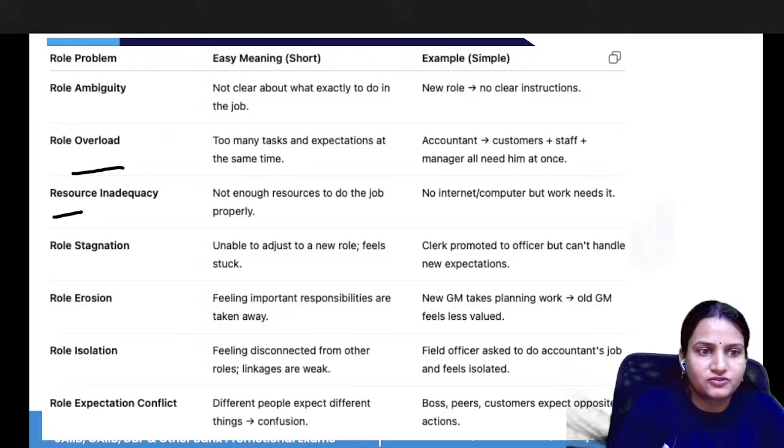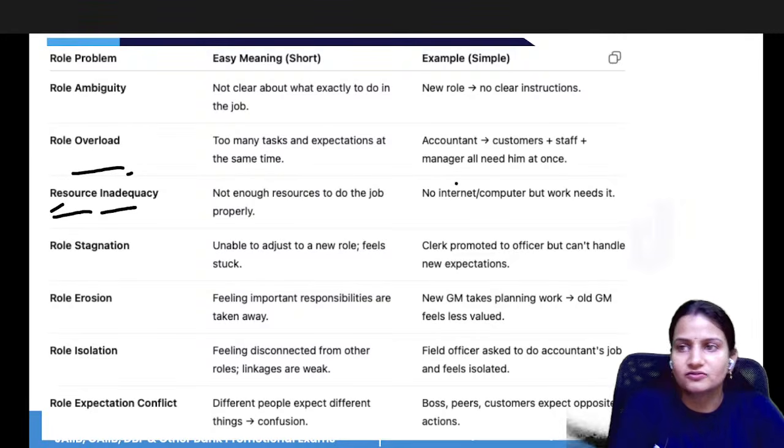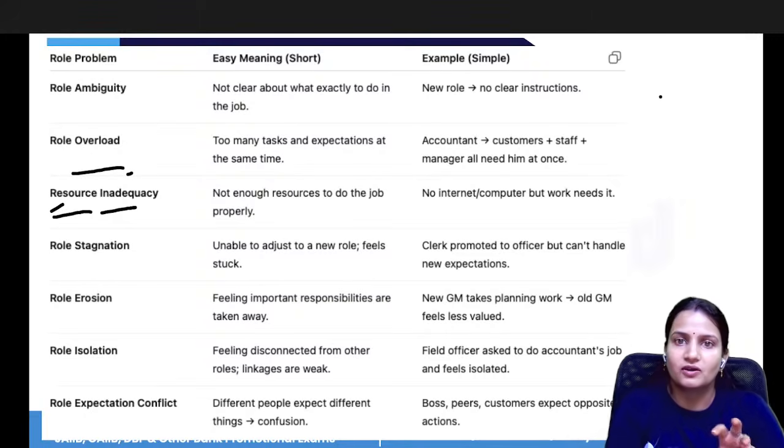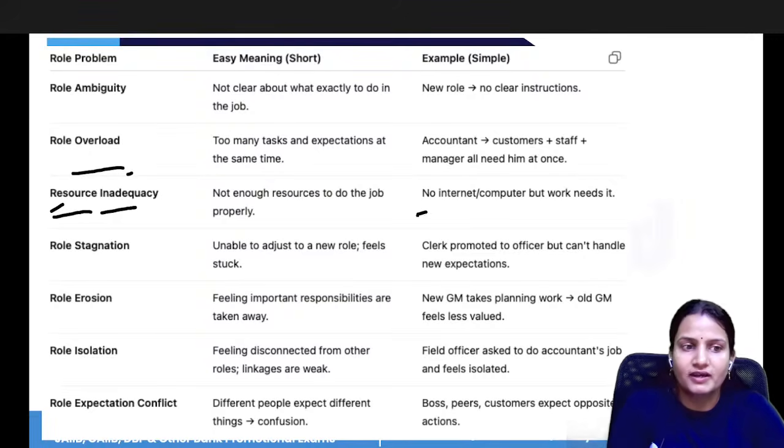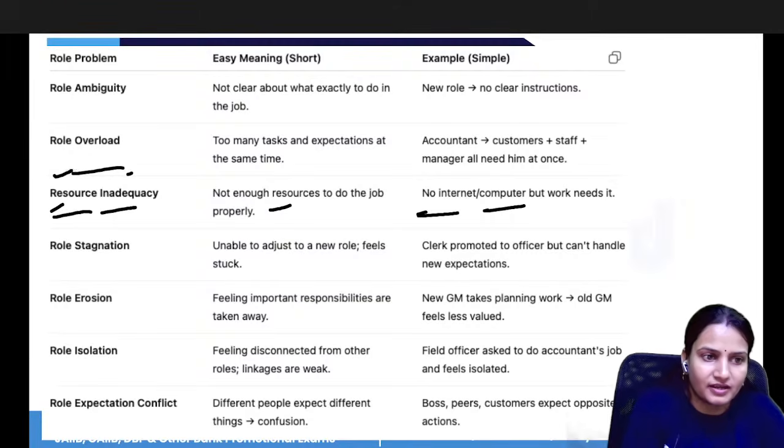Now, resource inadequacy means when the proper resources are not given to you to perform a task. Like the same example I have given you just now. You know how to work on Excel, you know how to work on Tally, but the bank has not provided you the system. No internet, no computer is there. So how are you going to perform? That is resource inadequacy.